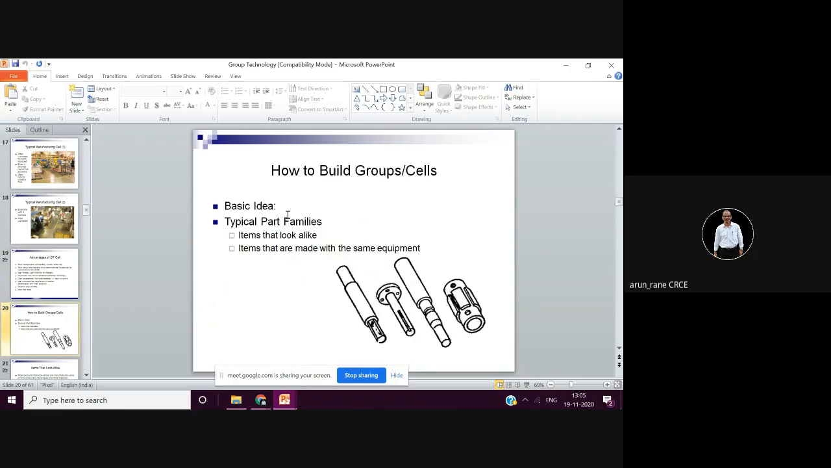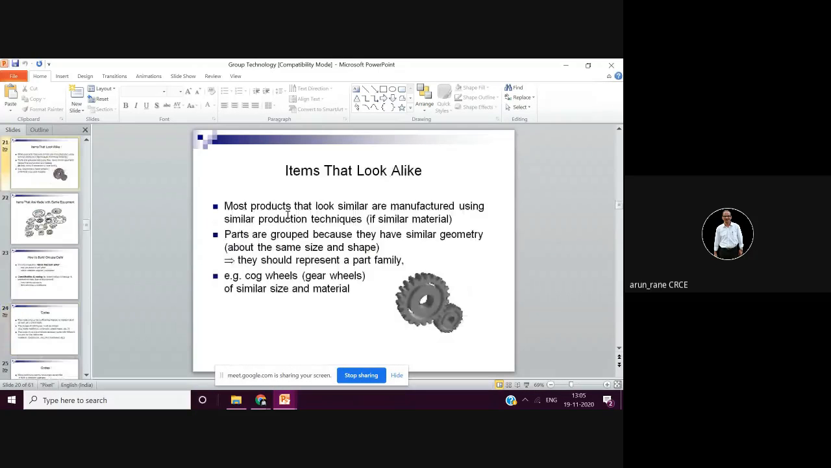Then how to build groups. So here it is: small component, big components, medium size component, small length, big length. Items which look same, like all spur gears, all bevel gears or all helical gears or cogwheels. Cogwheels means the teeth are cut on the belt. That is what is called as the cogwheels.